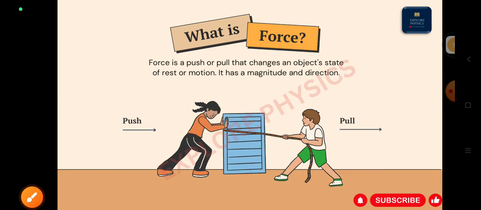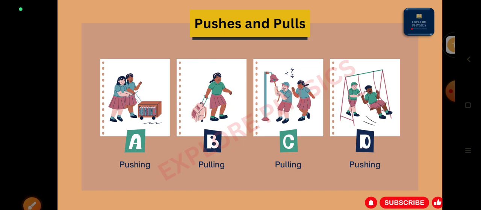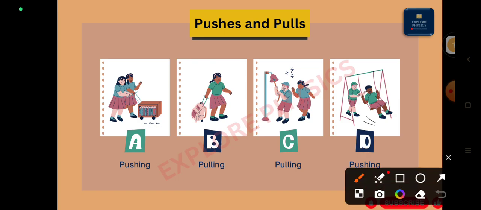Let us move towards the examples of push and pull, right? Here you can see the books trolley bag, which the two girls are pushing, so it will be easy to move from one place to another. But as they are pushing, it means they are applying some force on the object, right?